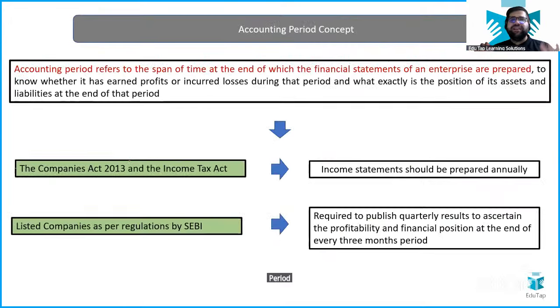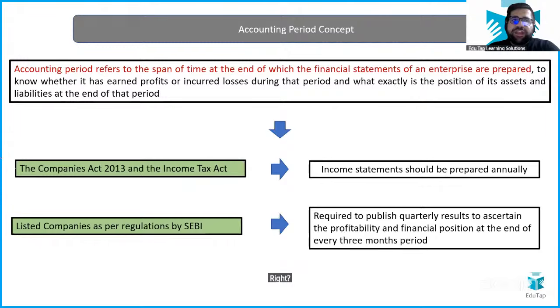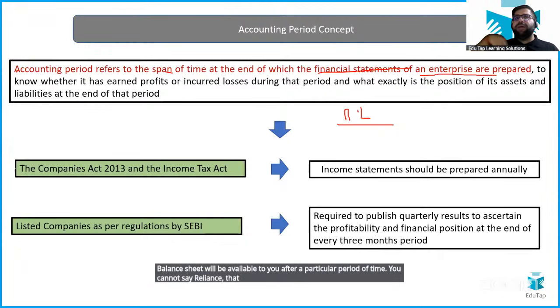The periodicity concept basically tells you that every company has to present its financial statements after a particular period of time. Accounting period refers to the span of time at the end of which financial statements of the enterprise are prepared. This basically means that the balance sheet will be available to you only after a particular period of time. You cannot tell Reliance to give you a balance sheet of 1 month. That is not there in the case.